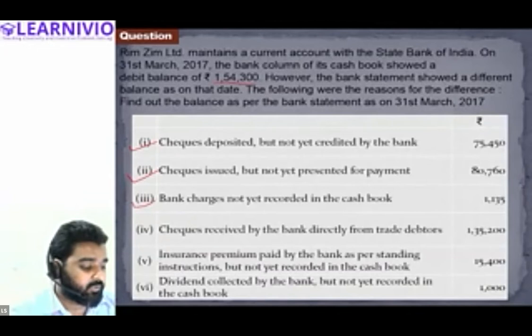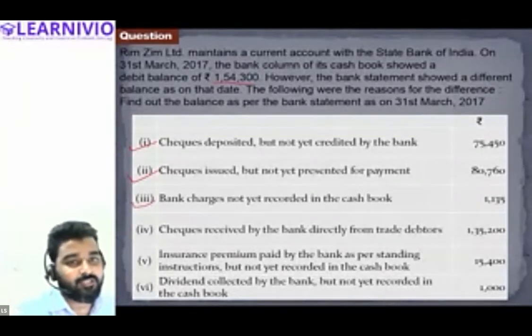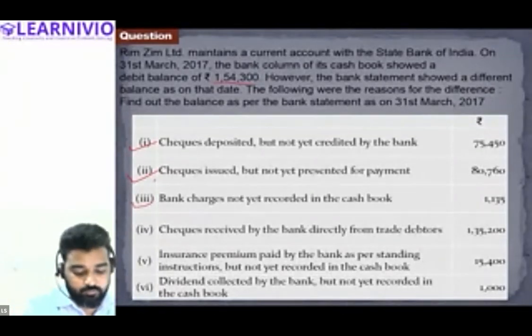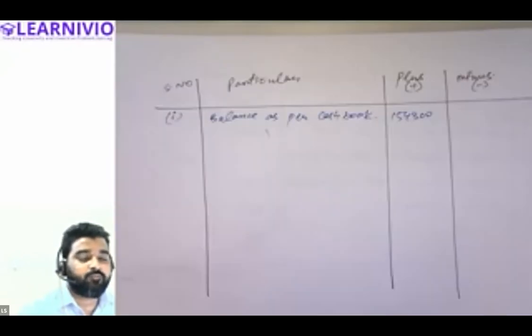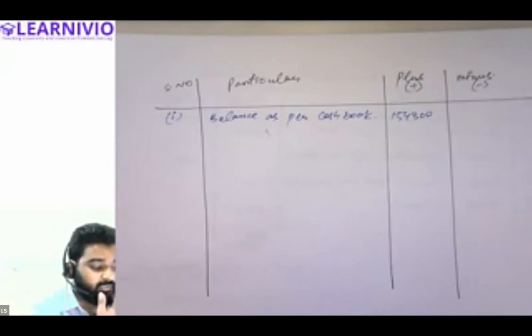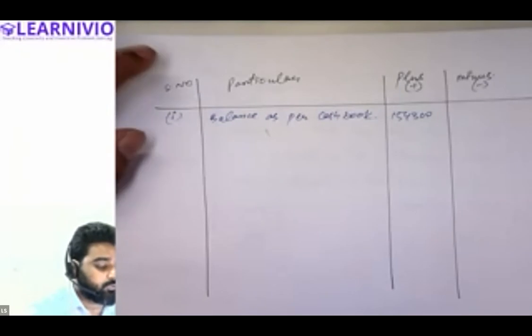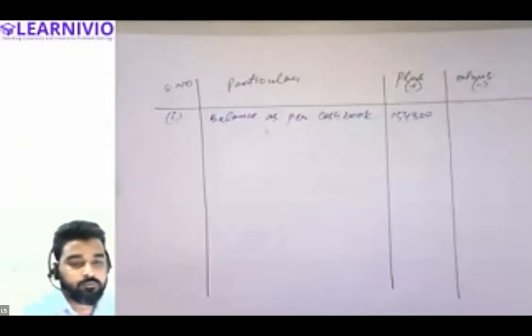Bank balance as per cash book is already given, 1,54,300. We need to find out the balance as per passbook. All right. So see, this is how we will be preparing the bank reconciliation statement. Serial number, particulars, plus and minus.